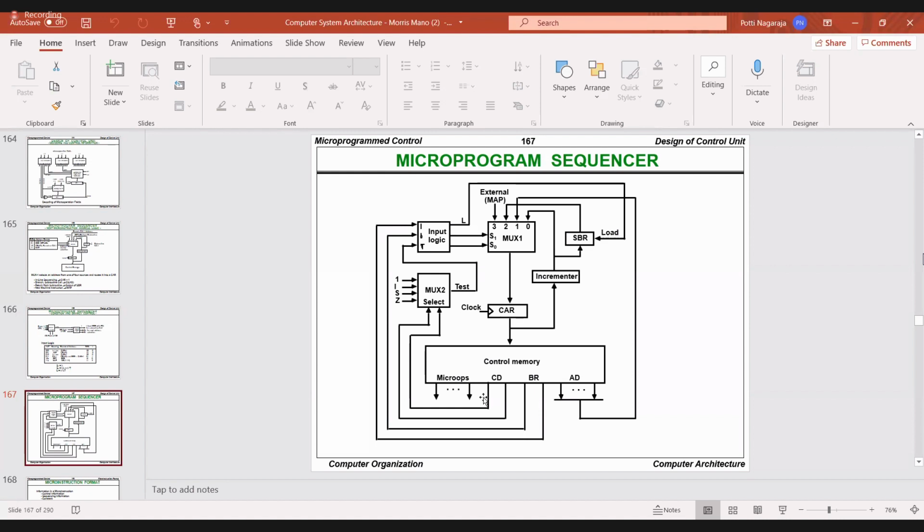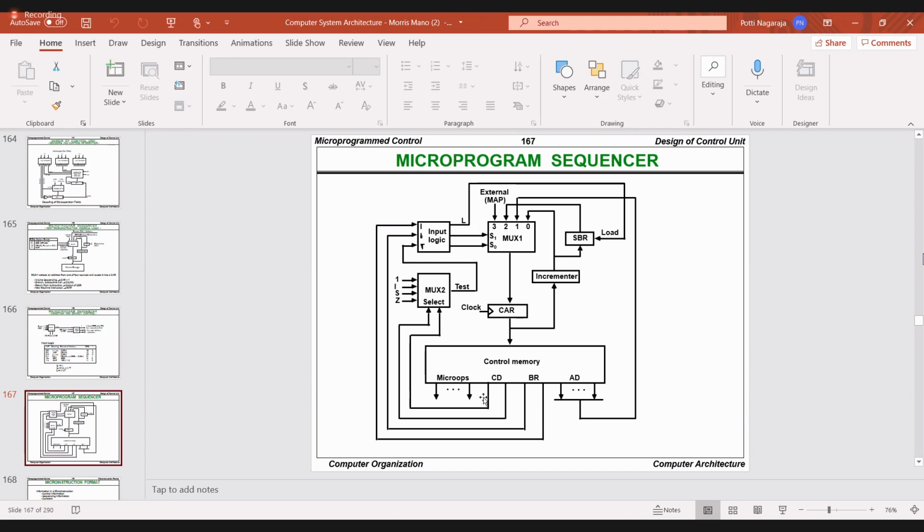This one is already explained, the microprogram sequencer, where I explained the address sequencing. Go through this diagram, all of you.